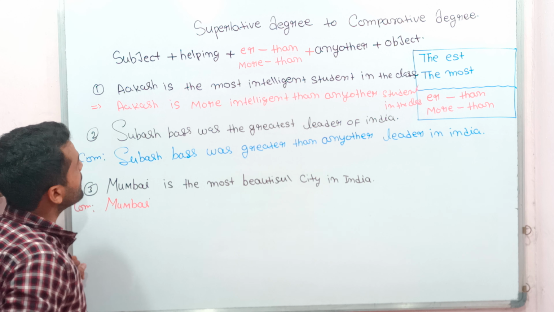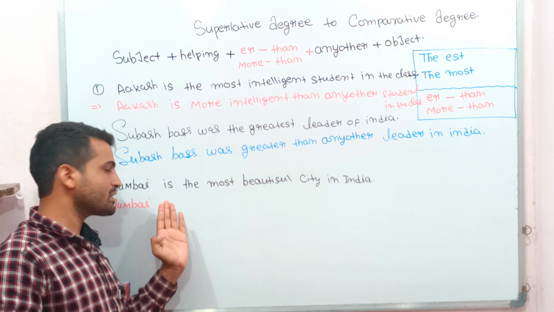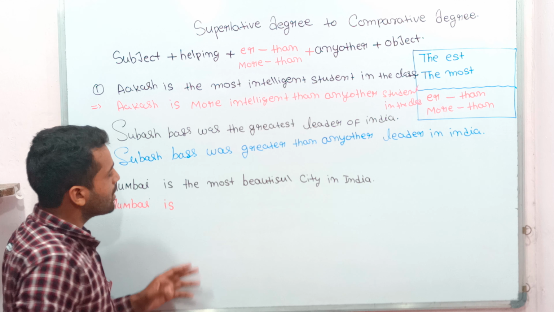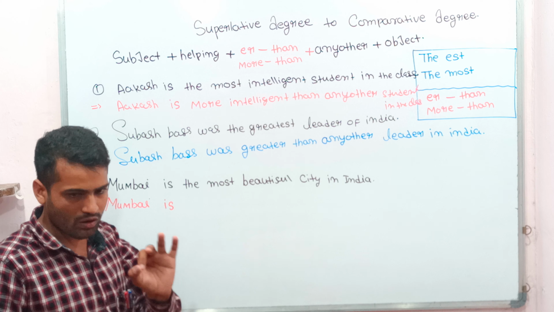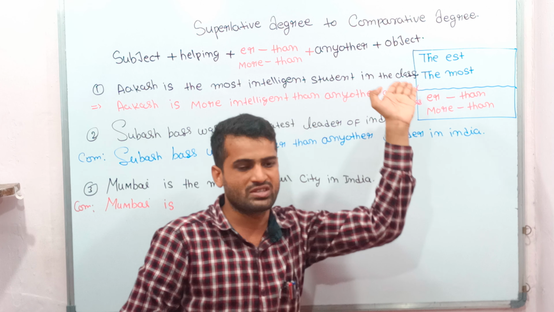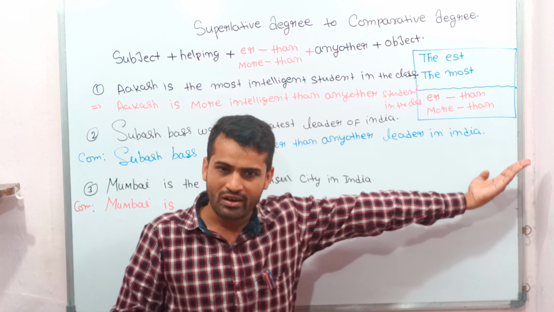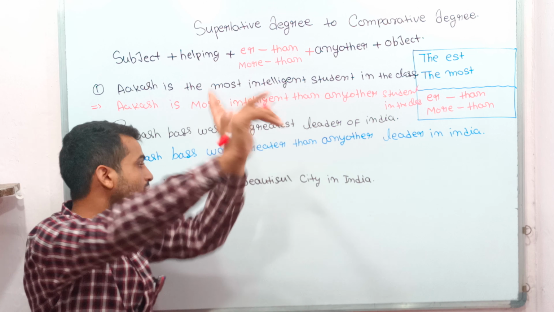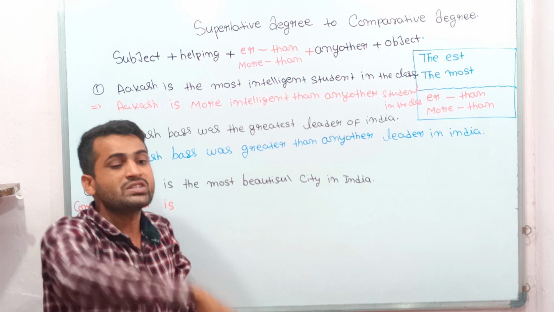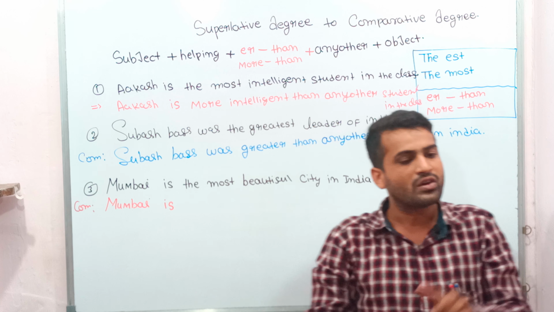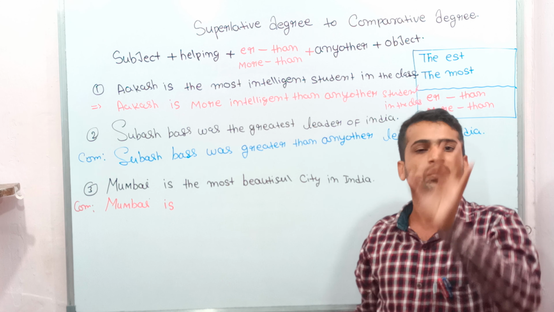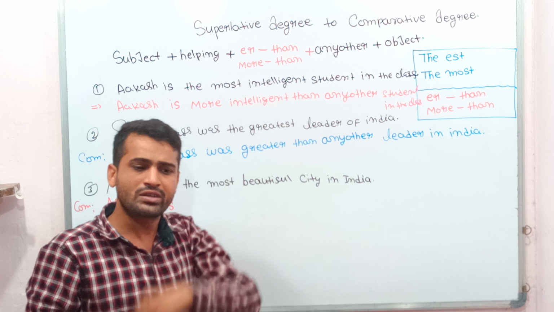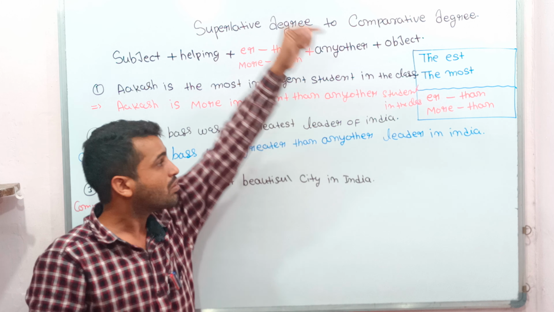after writing Mumbai, we have to use the helping verb which is given in the sentence. What is given is "is," so use "is" here. Mumbai is the most. We have to remove "the most" because of the degree of comparison, because we are going to compare. Without removing this, we are unable to compare, because "the most" or "-est" always gives importance to one thing, one person, or one word.